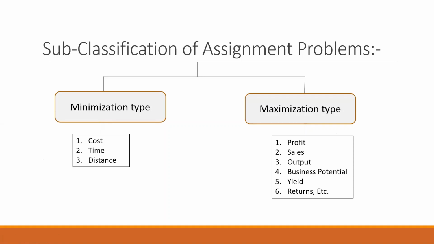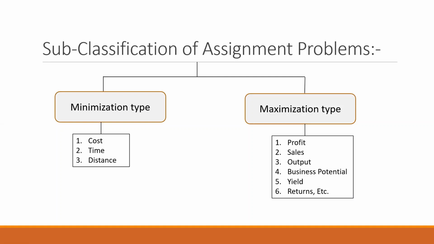Like you have to minimize the cost so as to achieve the maximum profits. You have to minimize the time so as to achieve the targets on time. You have to minimize the distance so as to save the cost of that product. If you see these types of words in your question, then this type of problem is a minimization problem.